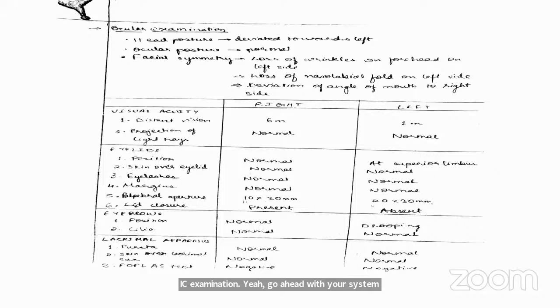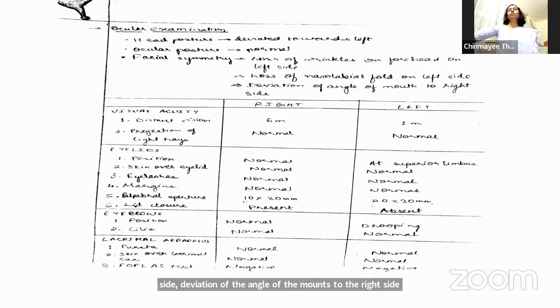Ocular posture was normal. Facial symmetry, when we examined, it was asymmetrical with loss of wrinkles on the forehead on the left side, loss of nasolabial fold on the left side, deviation of the angle of the mouth to the right side, ma'am. Okay, so what are the causes for the abnormal head posture?